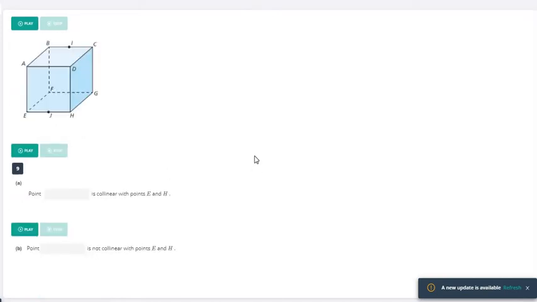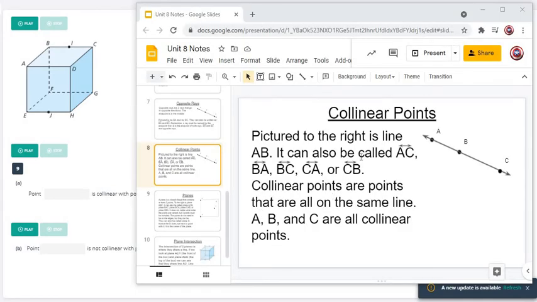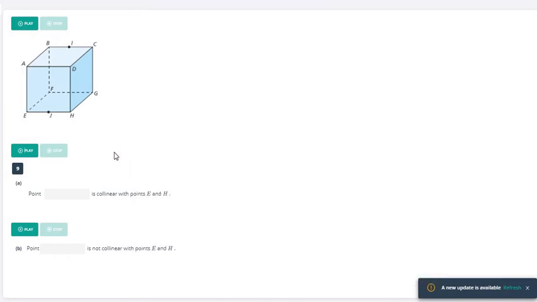All right, number 9, another one that gave a lot of people trouble. Just looking at this cube here, it says, what point is collinear with E and H? So again, just a reminder, looking at this slide here, collinear points are points that are all on the same line. So if we're looking at E and H, here's E and here's H. So line segment EH is this bottom front line here. And the point that is collinear is this one, J.